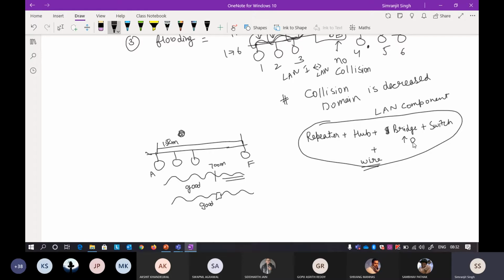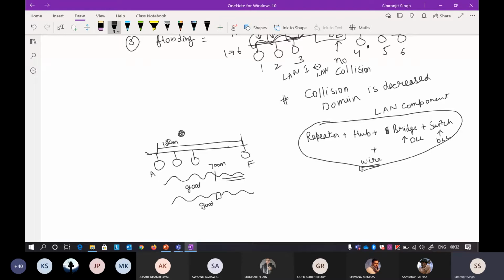Of that too, this bridge can have a data link layer, a switch can have a data link layer. I already told you that if you are working in a data link layer, it means that you are working in an Ethernet, or in a LAN area. Repeater or hub are again part of the LAN components, and the wire is also a part of the LAN components.